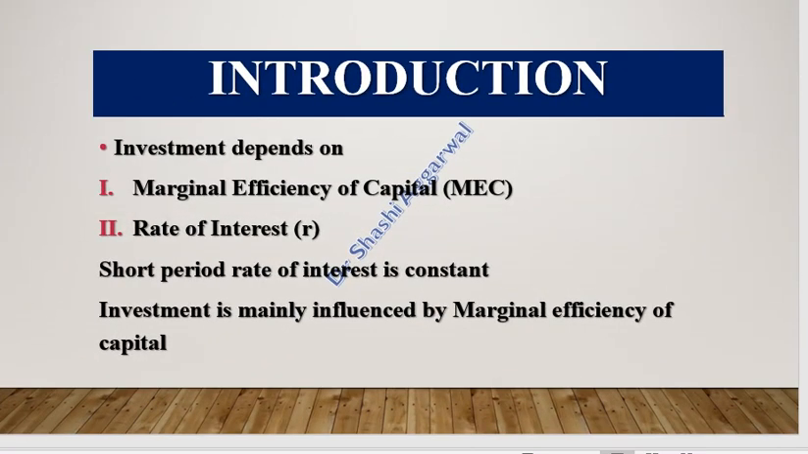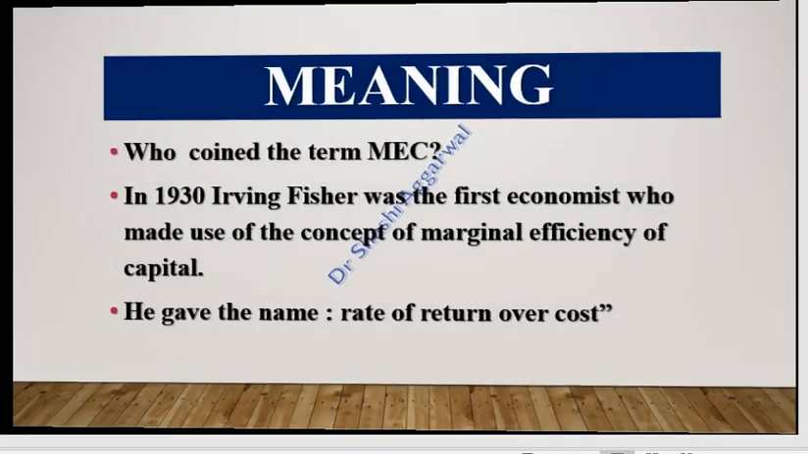So first of all, we will understand why we make investment. When we make investment, it depends upon two things: marginal efficiency of capital, that is the expected profitability, and the second is the rate of interest. And the rate of interest is the cost of obtaining the funds, that is the cost of borrowed funds. So we compare marginal efficiency of capital with the rate of interest. If the marginal efficiency of capital is more than the rate of interest, then we go for the investment. In the short period, rate of interest is constant. So investment is mainly influenced by the marginal efficiency of capital.